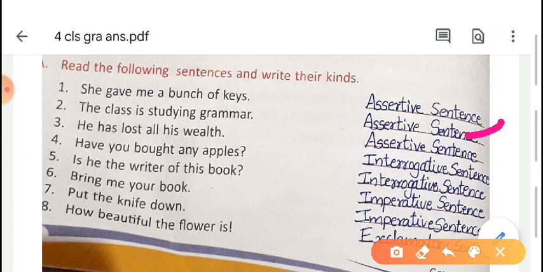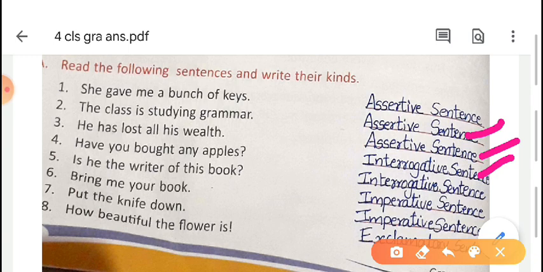Okay. Third one, he has lost all his wealth. Here also assertive sentence because it is telling a fact. Have you bought any apples? So this is a question. Here you have to write which type of sentence it is. Interrogative sentence. Fifth one, is he the writer of this book? At the last there is a question mark. So you can confirm it is interrogative sentence.